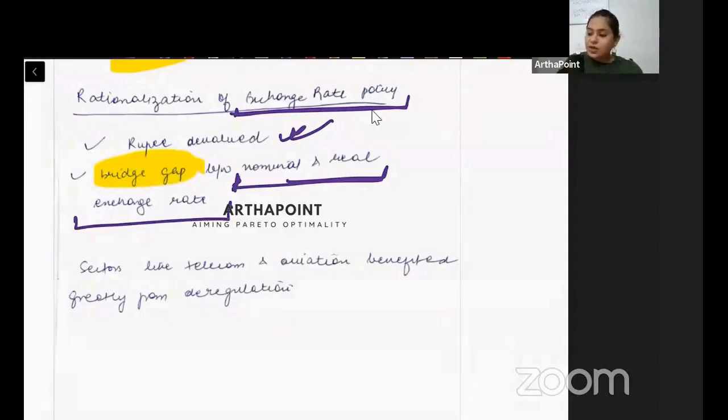And that is where we brought in the policy to change the exchange rate. So we first devalued it. We brought the value down for rupee. And then we also allowed it to be flexible, to move along with the rest of the world.